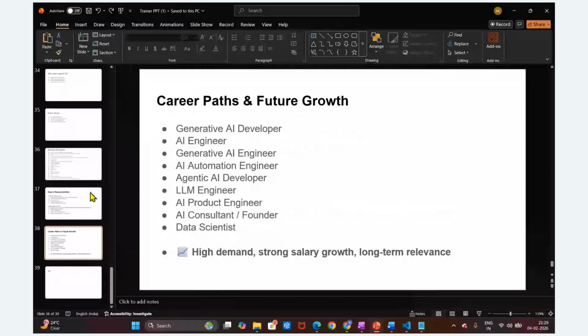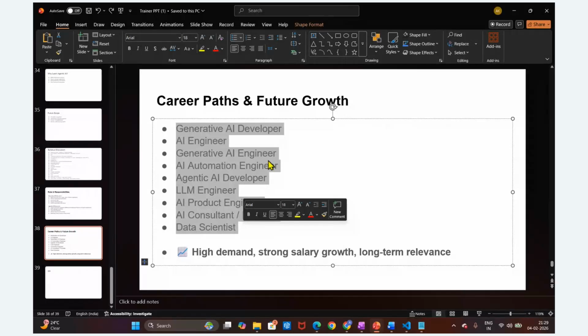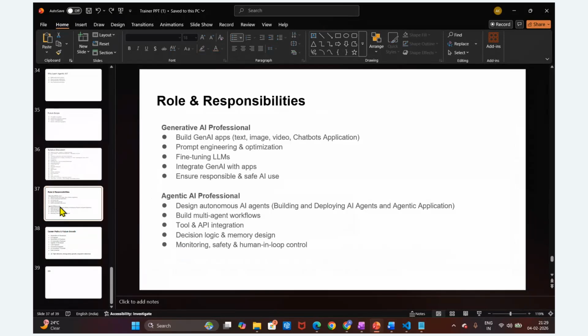You can target these roles: generative AI engineer, developer AI engineer, Gen AI engineer, AI automation engineer, agentic AI developer, LLM engineer, product AI engineer, AI consultant, founder, and product data scientist. So we are going to apply for these roles. What are the roles and responsibilities, what day-to-day activity we have to perform, how we are going to build this application, and what things we need to perform? I am going to share these notes also.